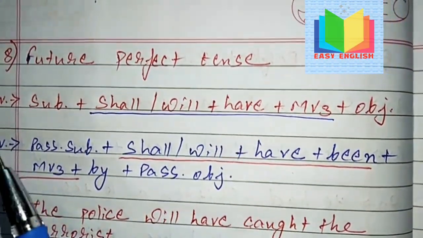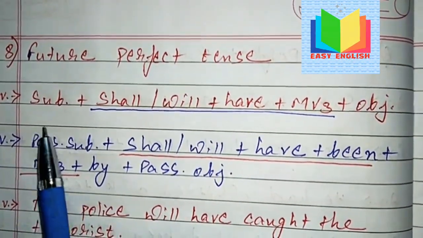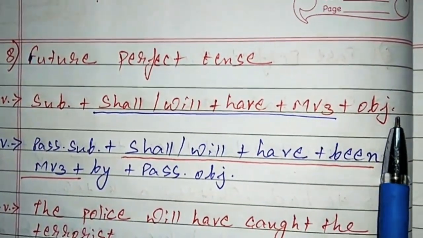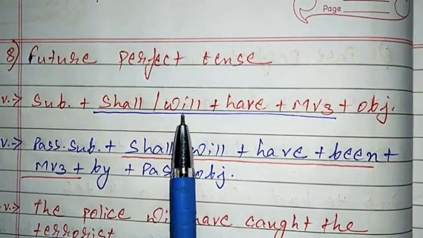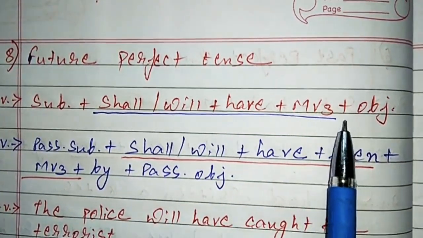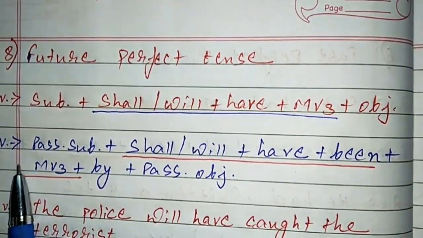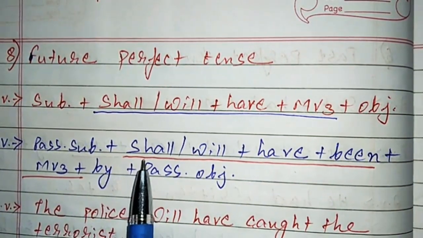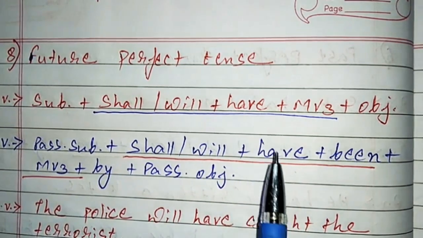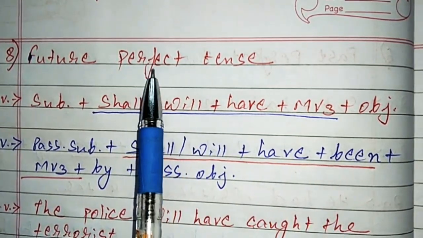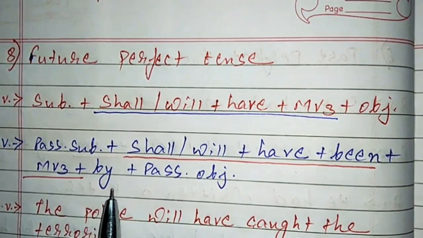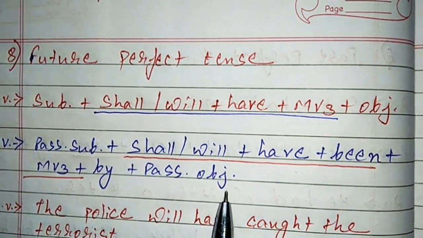Next we are moving to future perfect tense. So active voice: subject plus shall or will plus have plus MV3 plus object. So in passive voice, the structure is object becomes a passive subject plus shall or will plus have plus been. Because it is in perfect, that's why we have taken been, plus MV3 plus by plus passive object.